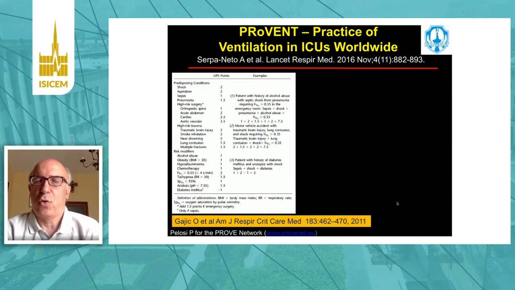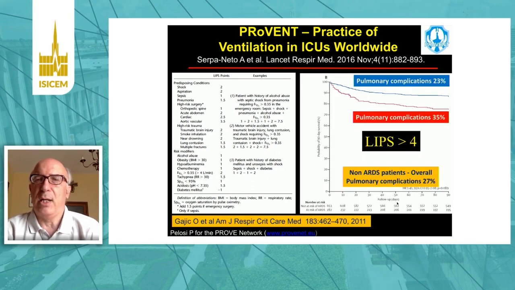Several risk scores have been developed to predict patients at risk of ARDS, like the LIPS score, and we found that a LIPS score higher than 4 quite well predicted hospital mortality and survival in the ICU. We also found that in all patients, overall pulmonary complications were around 27%, with 35% pulmonary complications in patients at risk versus 23% in patients not at risk of ARDS.